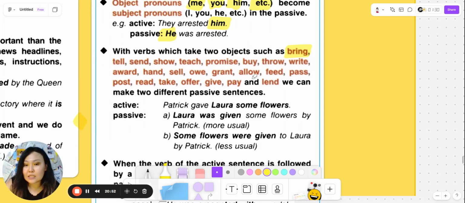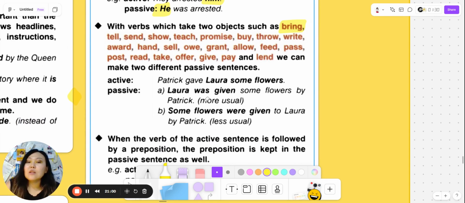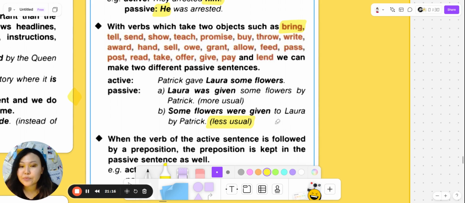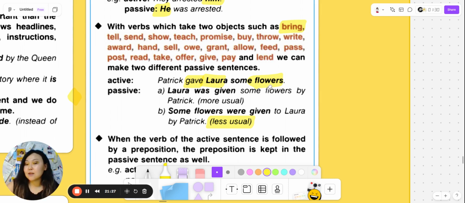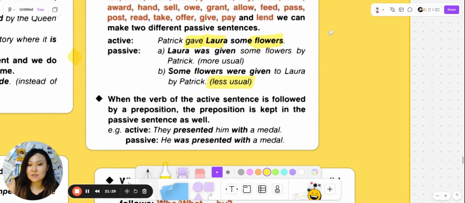Okay, so let's read the active. Patrick gave Laura some flowers. So Laura was given some flowers by Patrick. This is more usual. Or we can say that some flowers were given to Laura by Patrick. So it's less usual. And here we have two objects, yeah? Give, whom, and what. In this case, you can make different passive voice sentences.